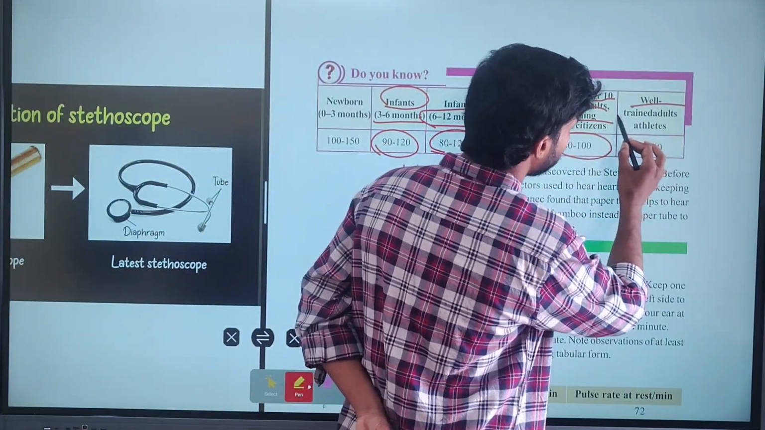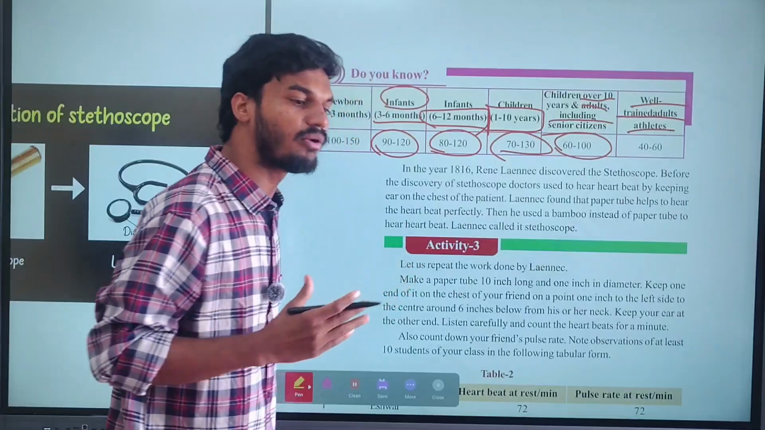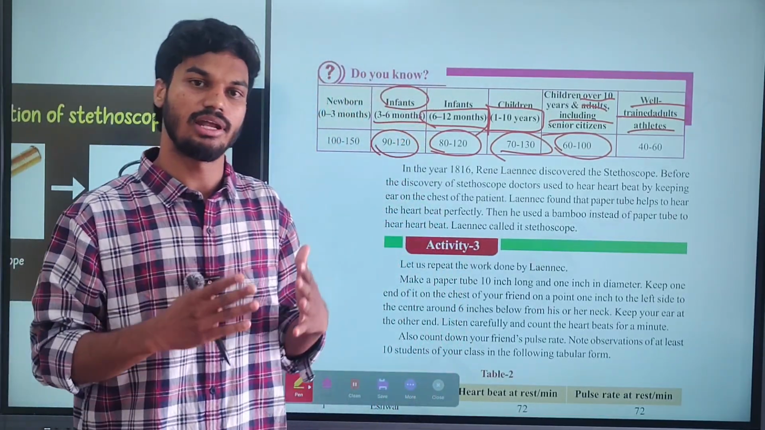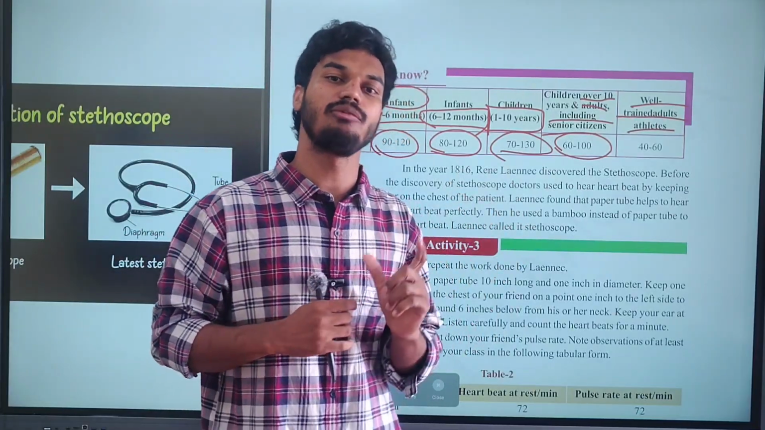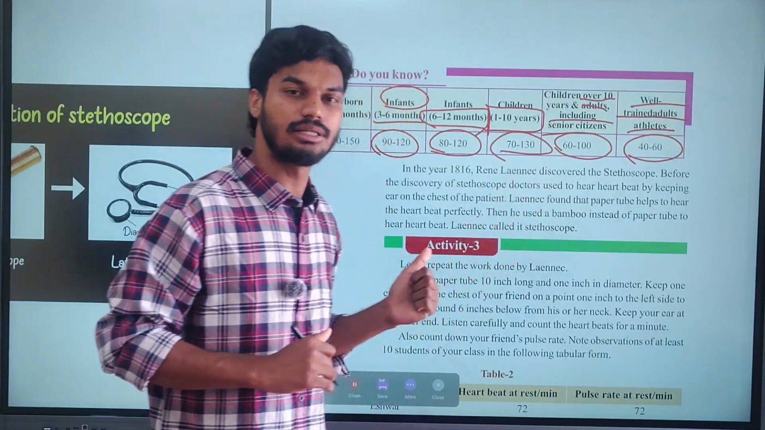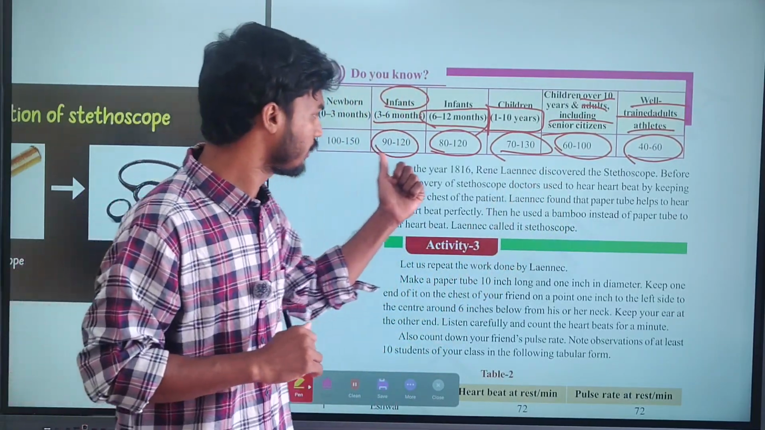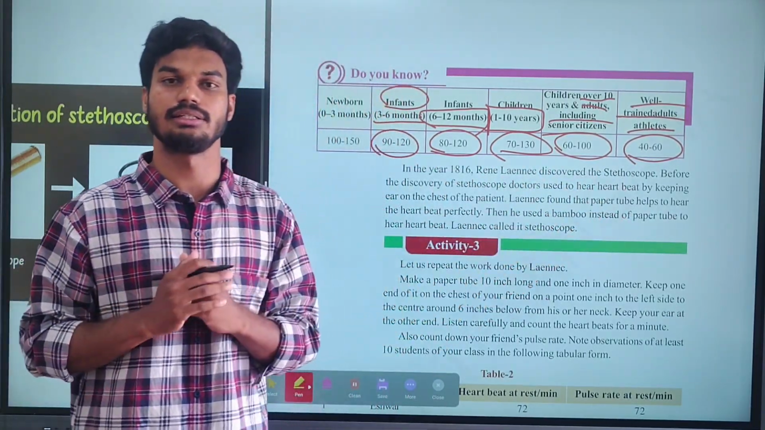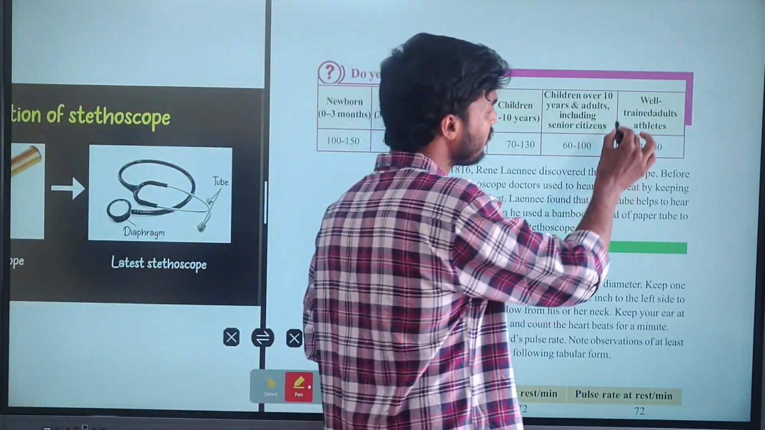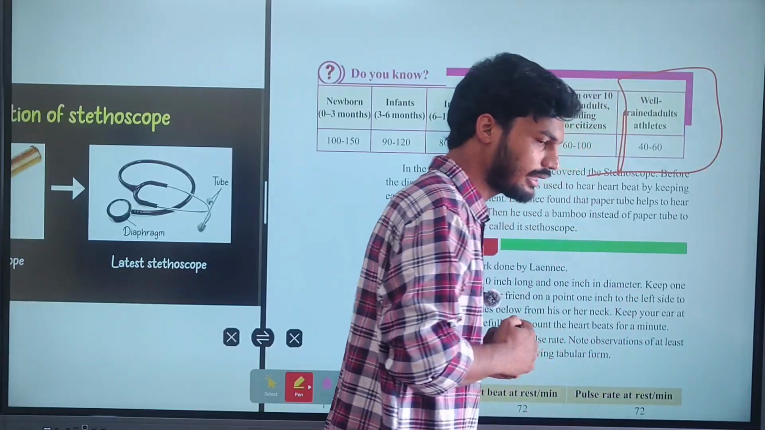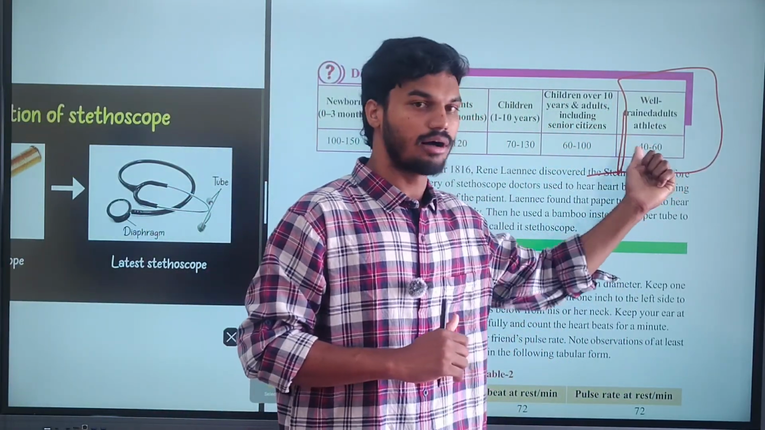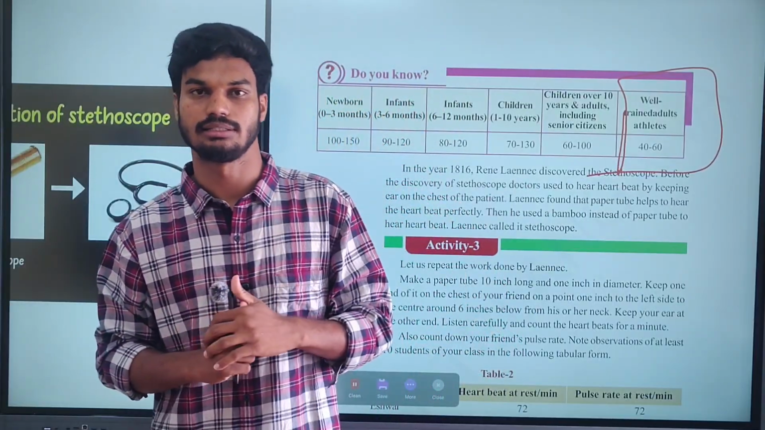Then well-trained adult athletes. Those who are performing athletes, well trained and well involved in sports, their heartbeat and pulse rate will be different. Look here, there is a slow pulse rate. These were the pulse rates for the different ages. Clear? So from this we can say that the pulse rate of athletes, those involved in sports, games, etc., will gradually decrease.